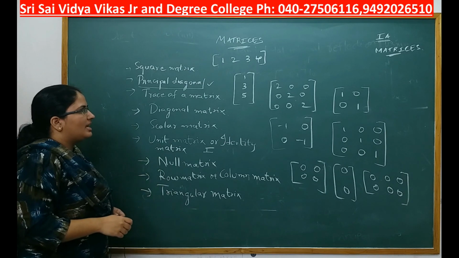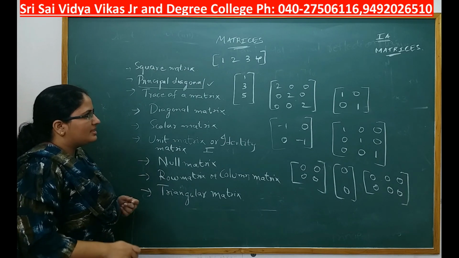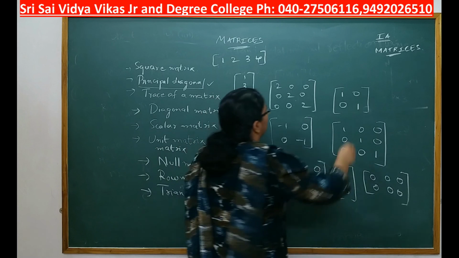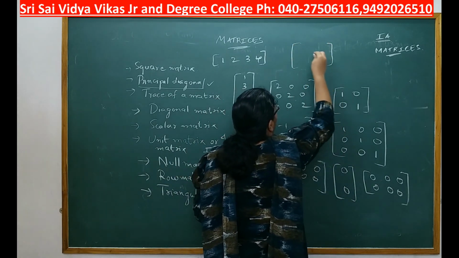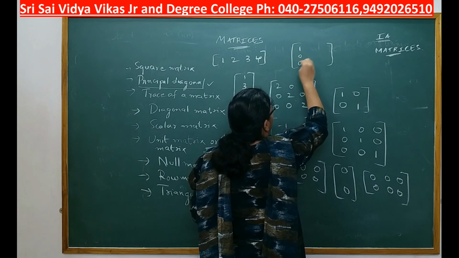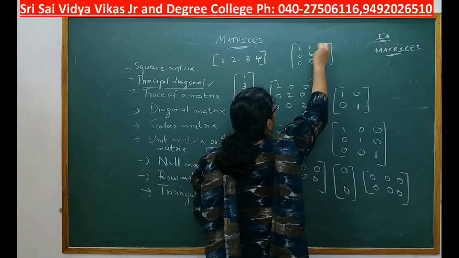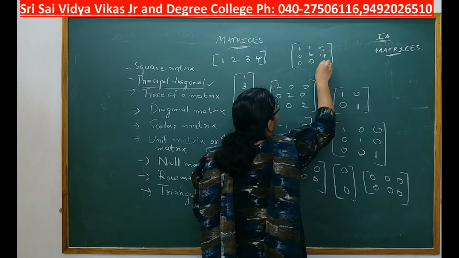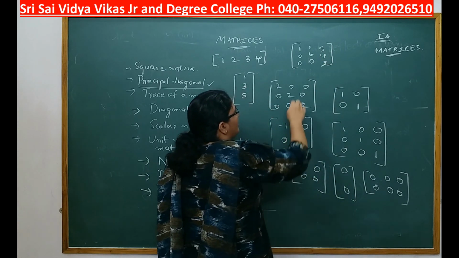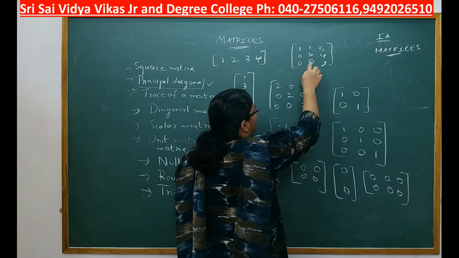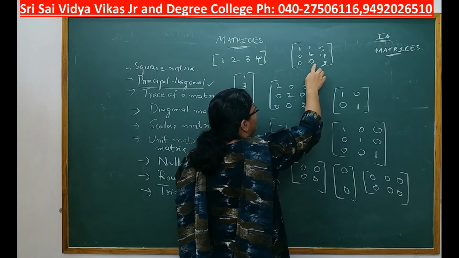Next you have triangular matrix. Triangular matrix is a matrix in which, for example, 1 0 0 0 6 1 5 4 3. This is called an upper triangular matrix in which these three elements will be zeros.